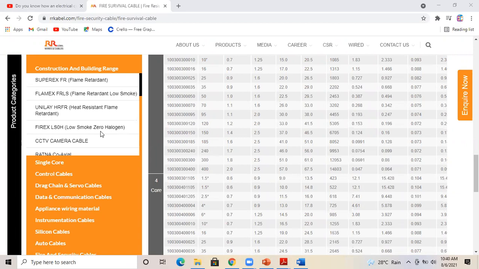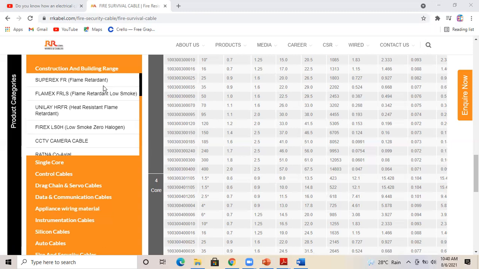So for example, regarding the price, if the client is choosing flame retardant, the price will be around 1000 Indian rupees for one coil. One coil means 90 meters. The cable is available in coils, project coil or normal coil. One coil means 90 meters. The price will be around 1000 Indian rupees. I'm just assuming the price. And if you're taking FRLS, the price will be around 1300.